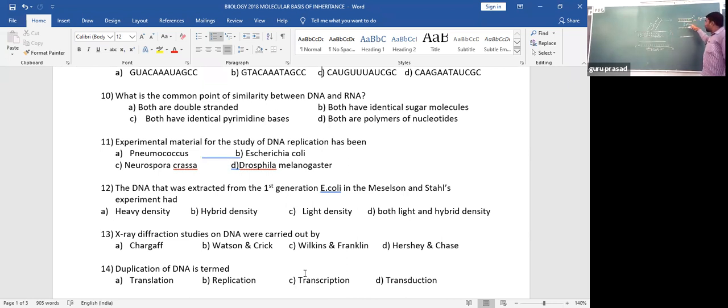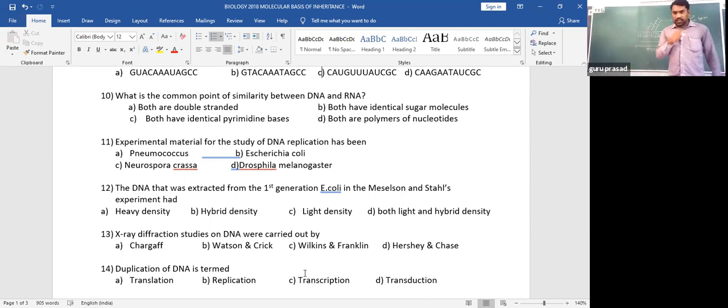Now we have transferred that N14 into N15. Basically, Stahl and Meselson did these things. They transferred the N14 light DNA bacteria into a media containing N15, a heavy nitrogen. By using that nitrogen, they synthesized new strands according to complementary nitrogen-base pairings. The new strands have been formed. So one is N14, another is N15. Here also N15 and N14. So we obtain two daughter DNA as the F1 generation, the first generation.